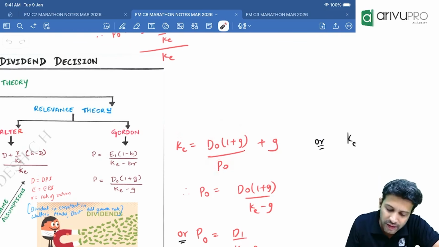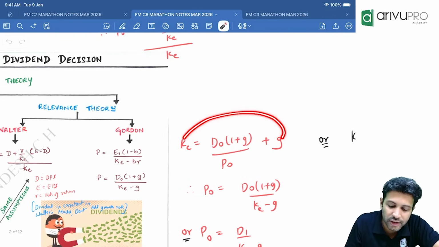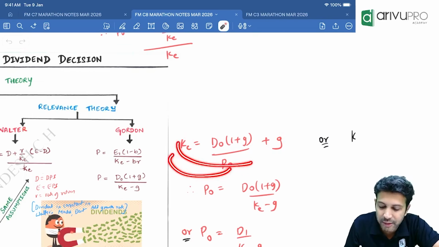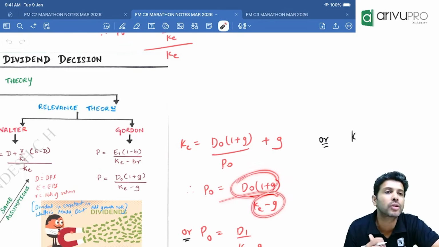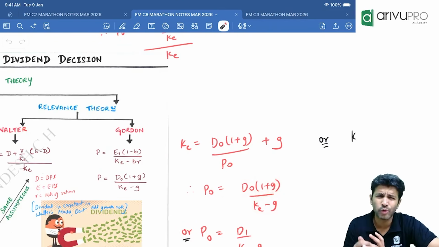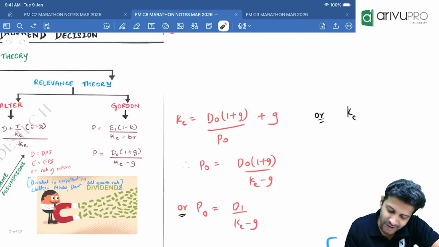So can you rephrase the same equation to find P naught? Send the growth rate to the other side, so K minus G. P you send here and K minus G you send there. So what will be the formula? D naught into 1 plus growth rate divided by K minus G. New formula or same thing? Same wine in a new bottle.